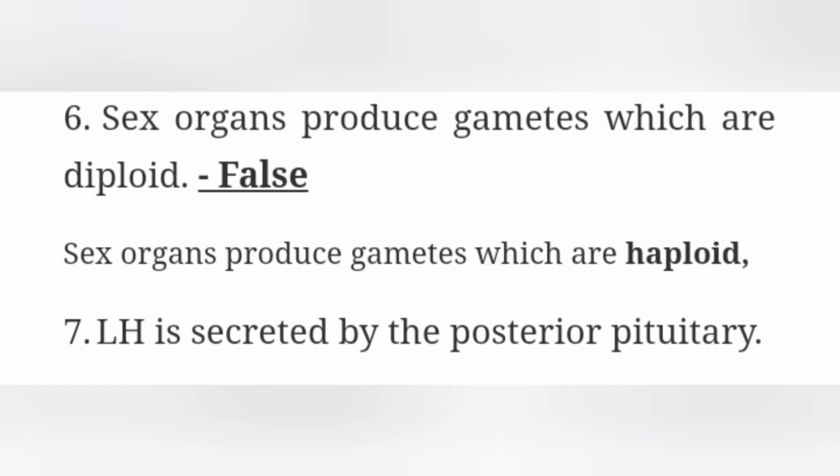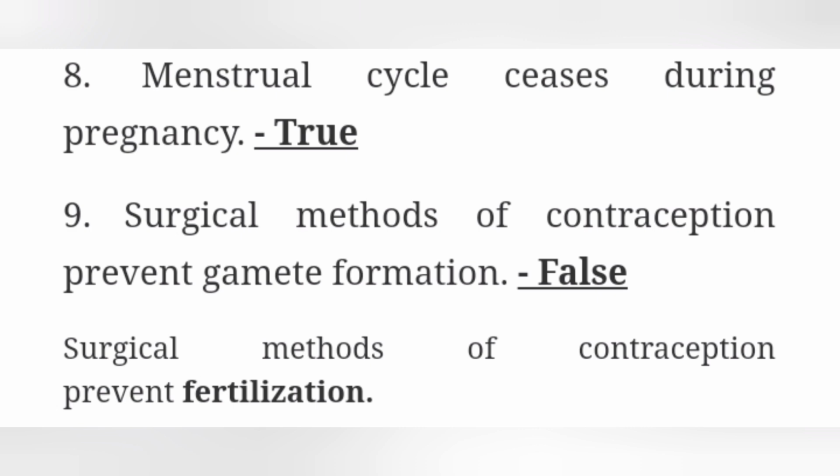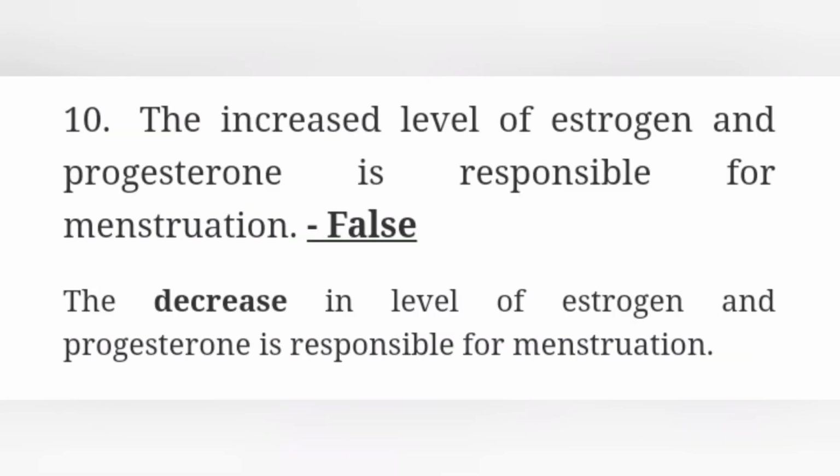Seventh one, LH is secreted by posterior pituitary. False. Eighth one, menstrual cycle ceases during pregnancy. The statement is true. Ninth one, surgical method of contraception prevents gamete formation. The statement is false. The correct statement, surgical method of contraception prevents fertilization. Tenth one, the increased level of estrogen and progesterone is responsible for menstruation. False. The decrease in level of estrogen and progesterone is responsible for menstruation.